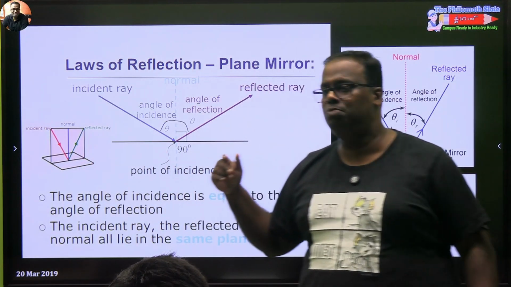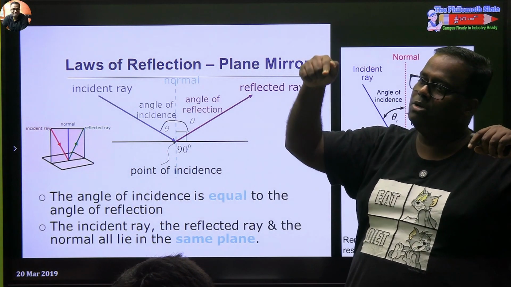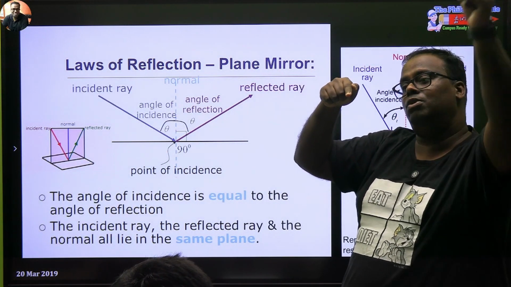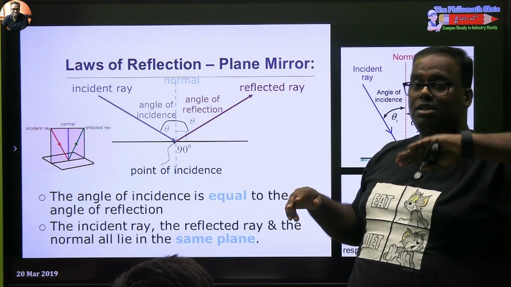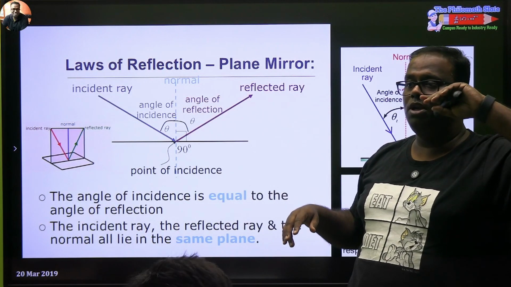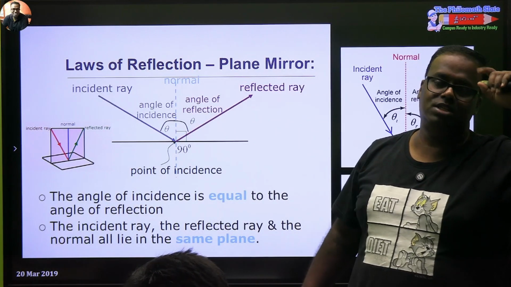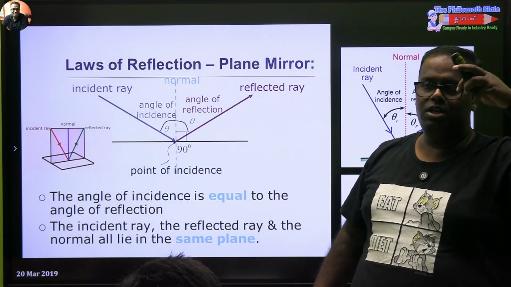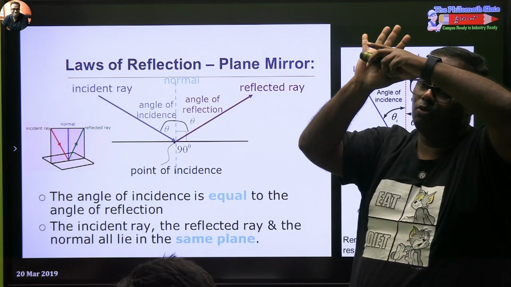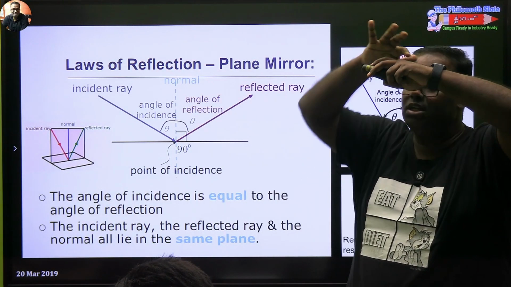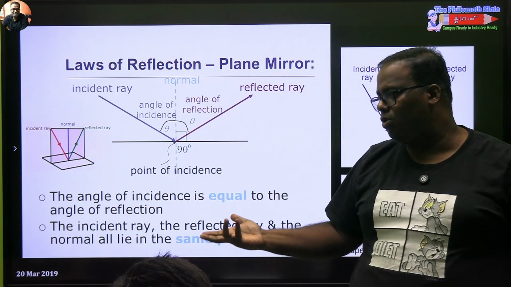So it's not possible that your incident ray is coming in this plane and the reflected ray will be in that plane. When we say that the incident ray, reflected ray, and the normal all lie on the same plane, it means they are coplanar. And how do you understand coplanar best? Take 3 pens. If you are able to place your textbook behind them, such that every pen is on the textbook, then they are called coplanar.